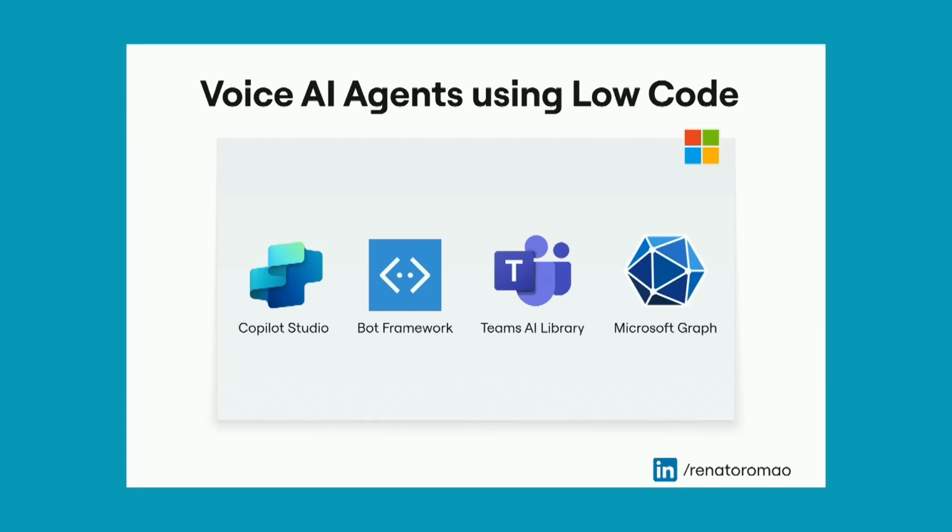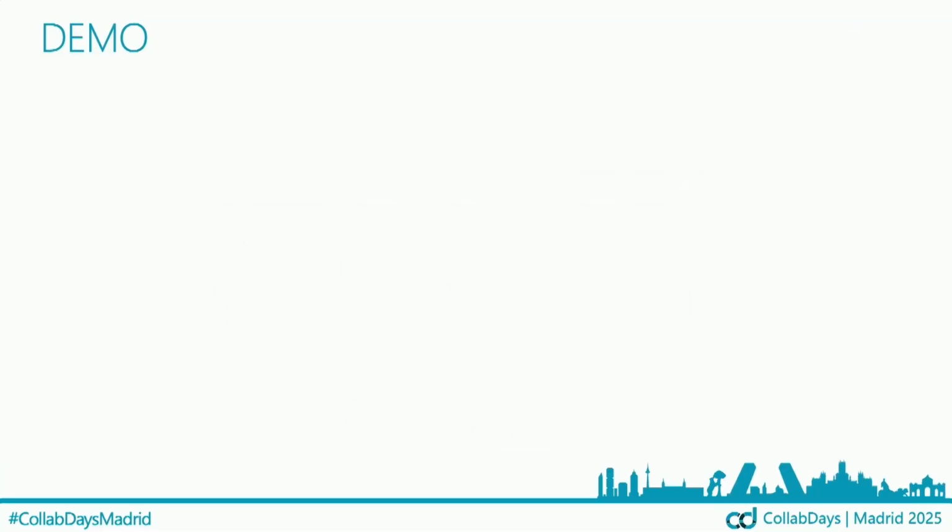You only need to have a Copilot Studio agent, and also you can connect to the options, like if the user presses 1, we go to topic 1. If the user presses 2, we are going to send an audio message, or we are sending this response to the user, or we are asking a different question. So we have a lot of options by using a low-code experience. If we go to the pro code, we can use Azure OpenAI, we can use machine learning, we have a lot of options by using AI. But this is a low-code experience. So let me go to the demo part.